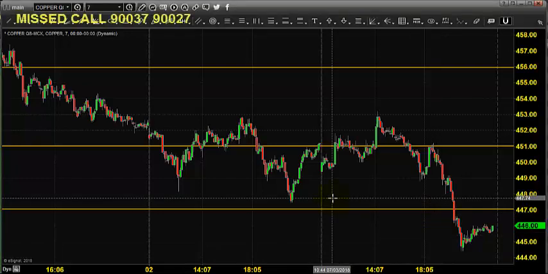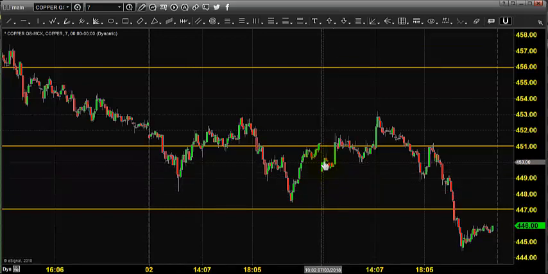In this video presentation we will see how we can trade in the MCX copper market today. Before looking into that, let us see what happened yesterday and what we expected yesterday. The chart you're seeing is a 7-minute candlestick chart, and this candlestick indicates yesterday's price opening, which shows that the market opened near 450.